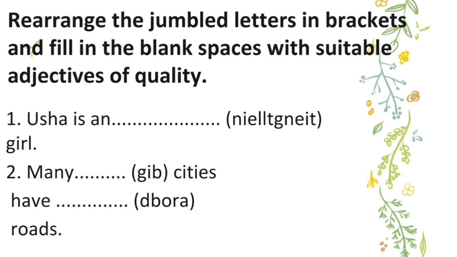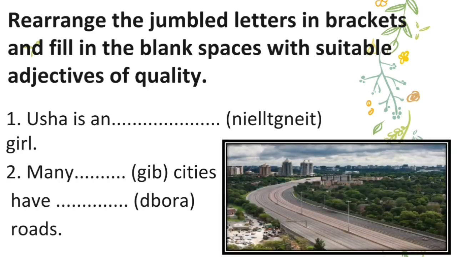So let's go for exercise number 1. Asha is an dash girl. Here you can see this word is very familiar to you, isn't it? Yes, it is intelligent. So, what will be the word? Intelligent. Asha is an intelligent girl.